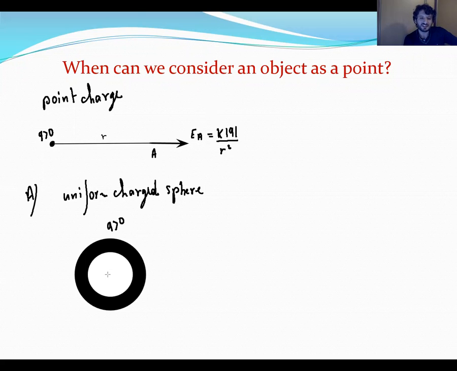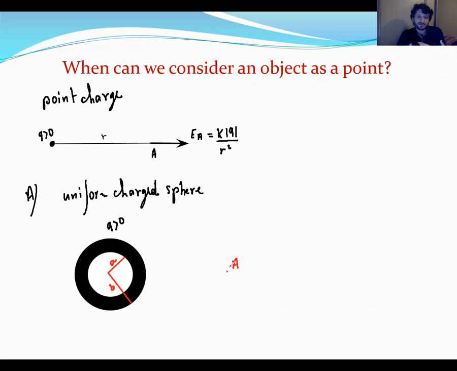The internal is the distance from the center to the internal surface, and the external radius is from the center to the external surface. Here we have A and B, internal and external radius. And now I want to calculate the field created at the point A.